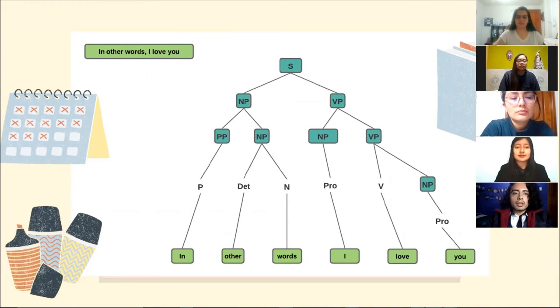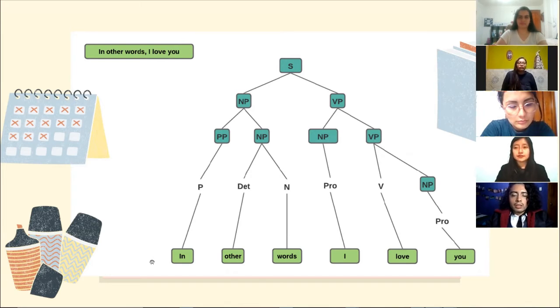To finish the sentences of the song, we have the sentence, in other words, I love you. The sentence is divided in two levels, the noun phrase and the verb phrase. On the side of the noun phrase, we have two levels more. The prepositional phrase has a preposition, which is the word in, and the noun phrase has the determiner, which is the word other, and the noun, which is the word words.